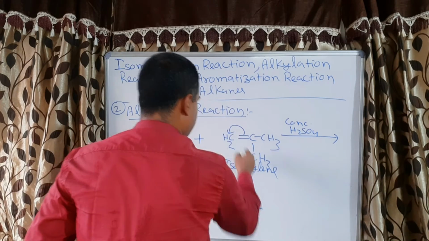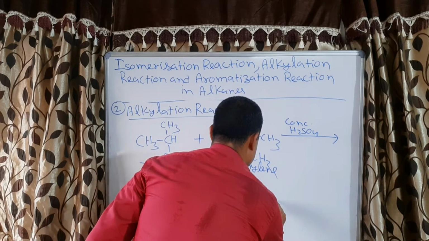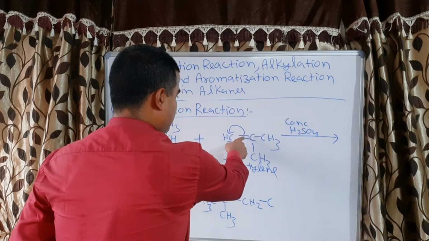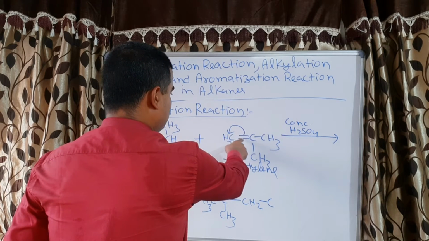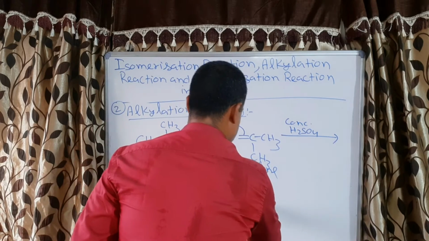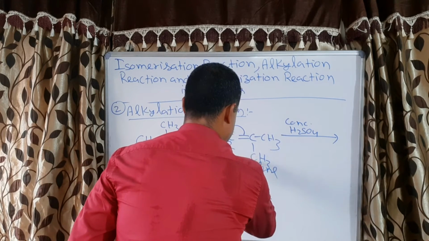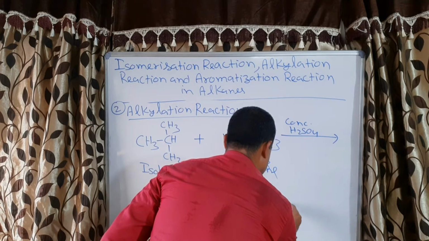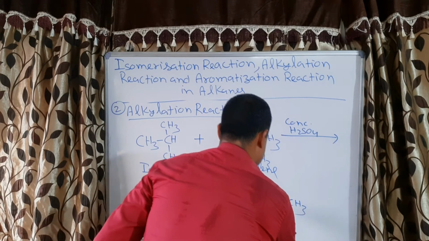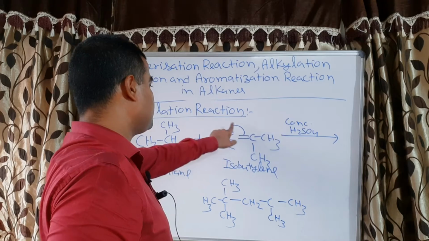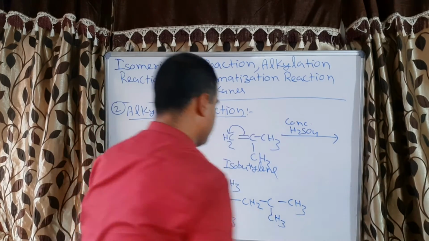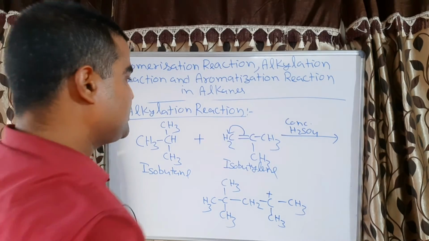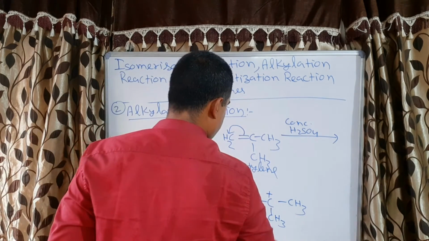Now here it will be a single bond, C, because one double bond has been transferred here, so here will be a single bond. So single bond C CH3 CH3 CH3. Since the double bond is coming here, here will be a positive charge, correct. Now what will happen to this positive charge?